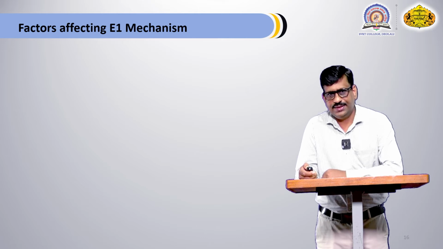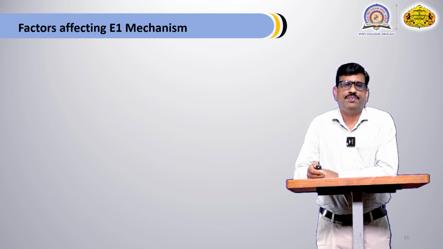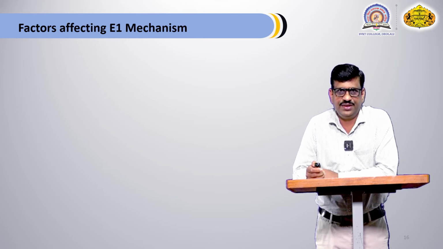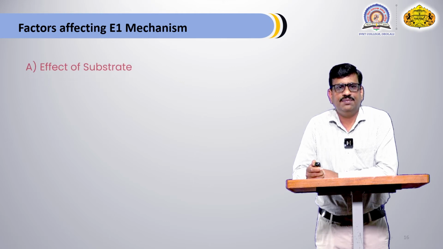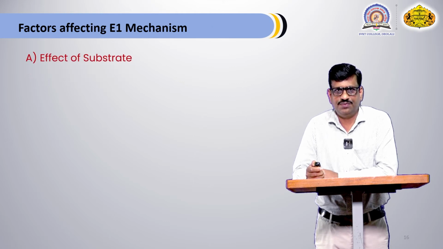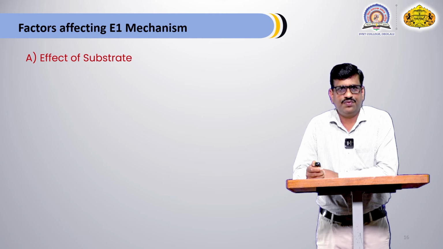Now, factors affecting the E1 mechanism. There are different factors which affect the E1 mechanism. First, the effect of substrate. Substrate is very important in E1 elimination. Generally, a tertiary substrate reacts by the E1 mechanism, while a primary substrate reacts by the E2 elimination mechanism.